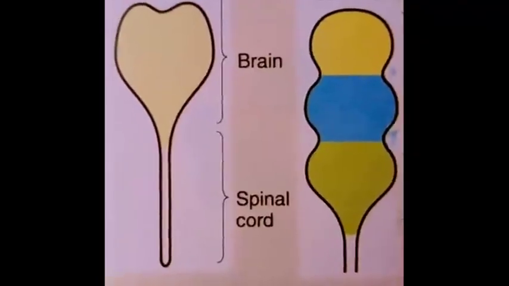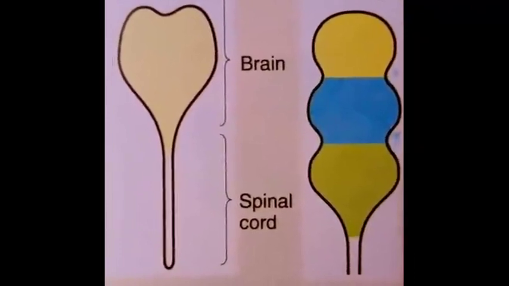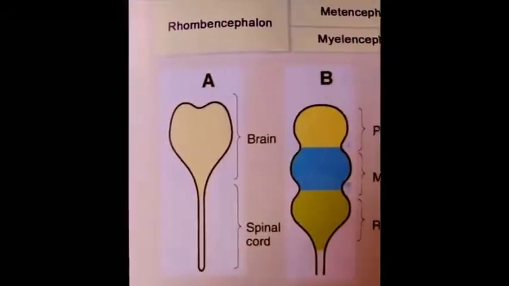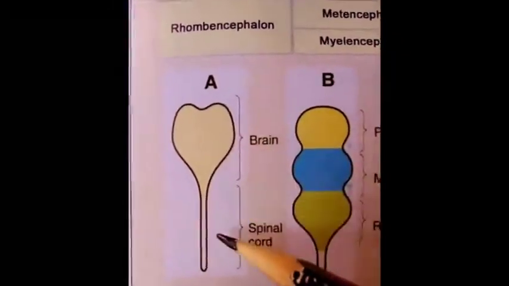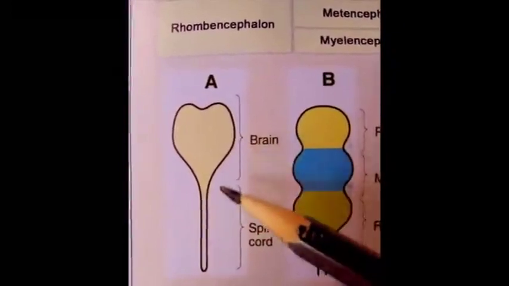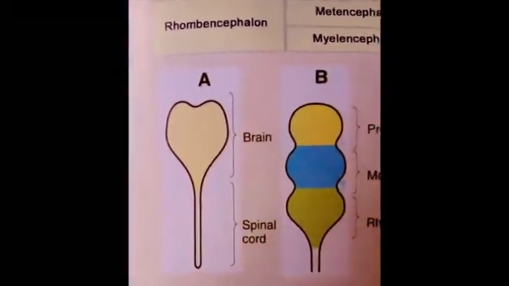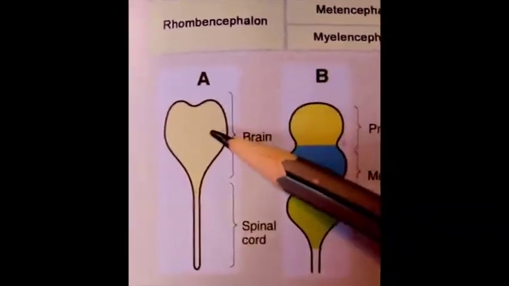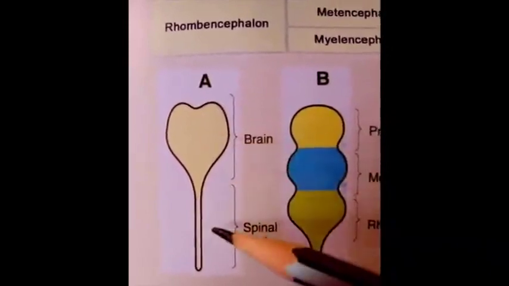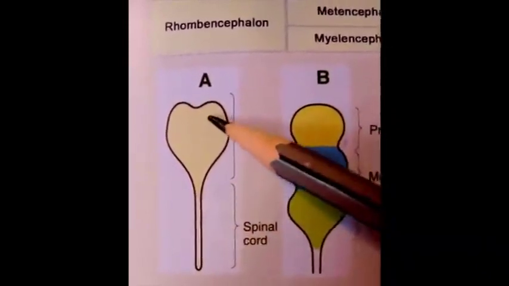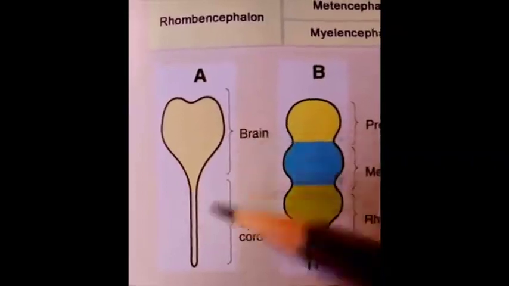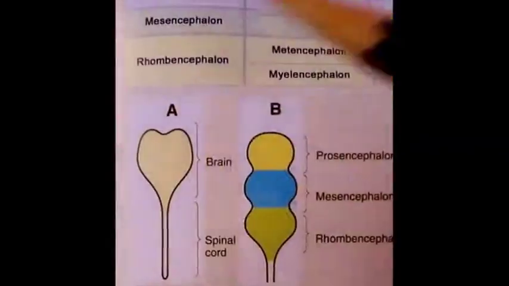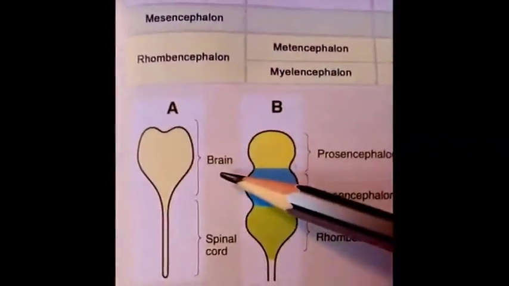Hello students, today we will discuss the development of the nervous system. The development of the nervous system takes place from the neural tube. We have already discussed the formation of the neural tube. The neural tube is divided into two parts, the cranial dilated part and the caudal tubular part. The cranial dilated part gives origin to the brain and the caudal tubular part forms the spinal cord. So first of all, let us discuss the development of the brain.